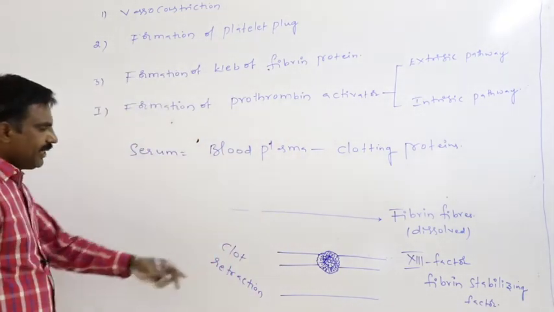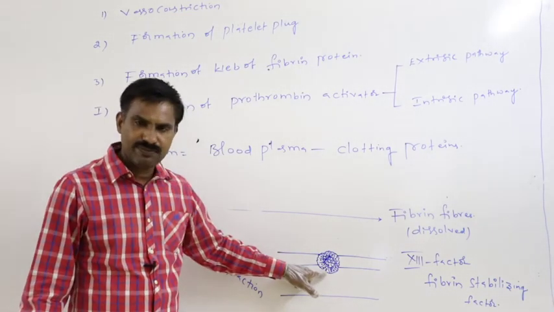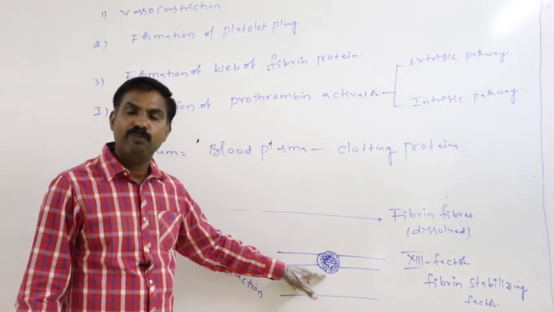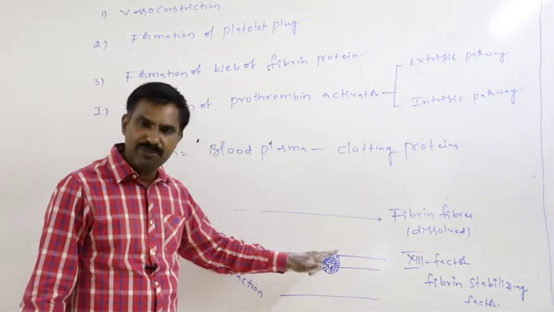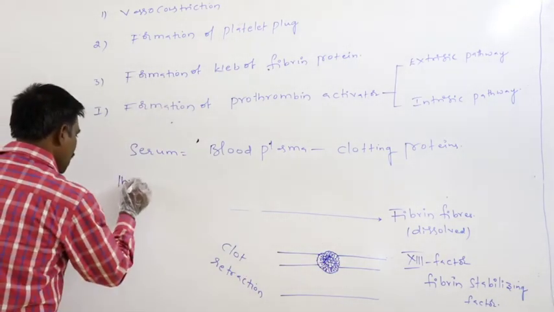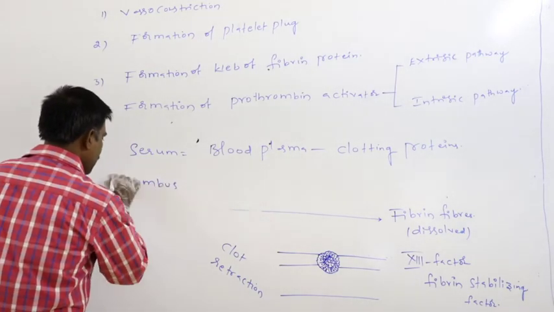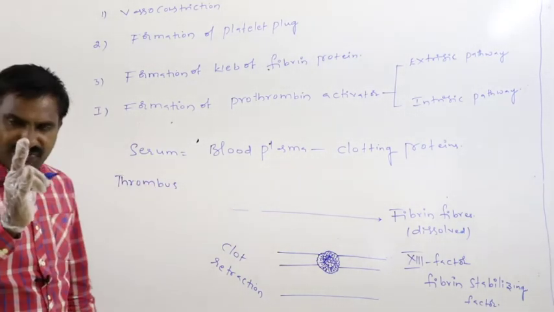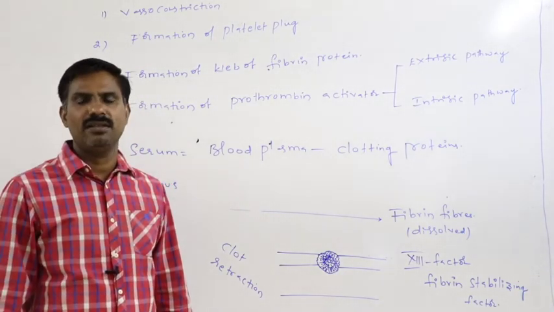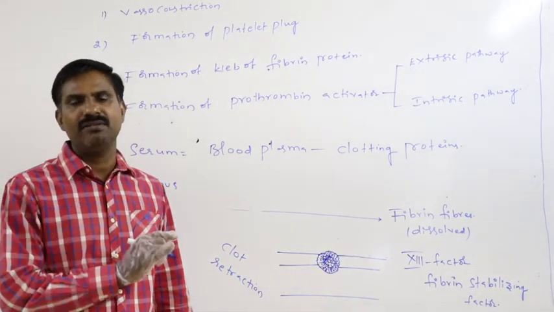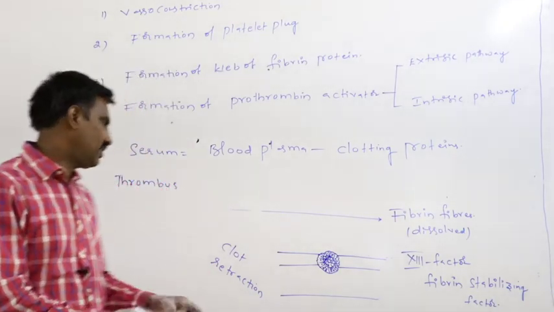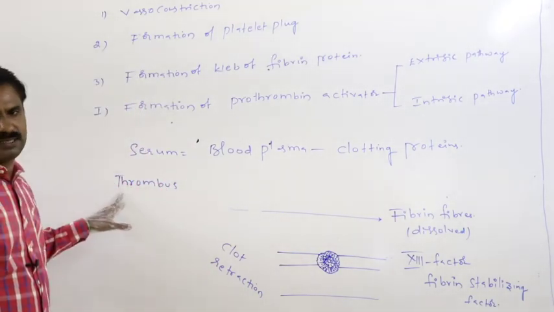Again, this kind of blood clot, if it is retained as it is by attaching to the wall of the blood vessel, then that is said to be a thrombus. The blood clot which is formed and attached to the blood vessel without being released into blood circulation, as long as it is attached to the wall of the blood vessel, is said to be a thrombus.